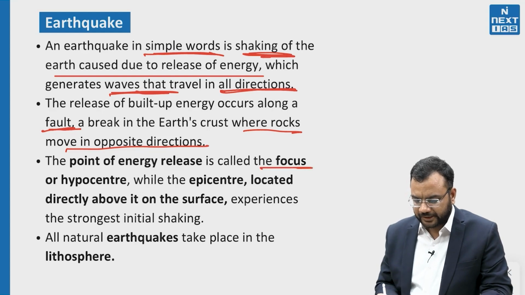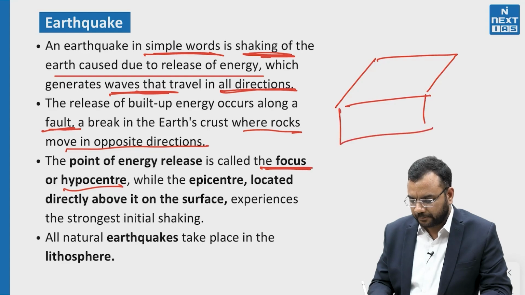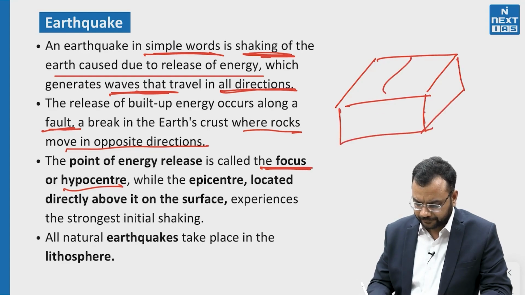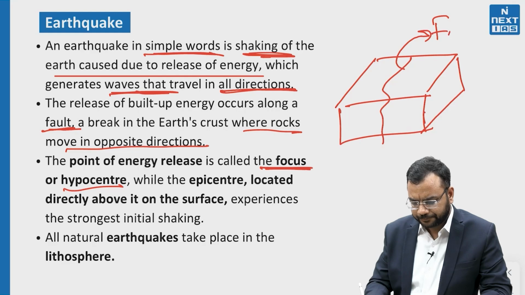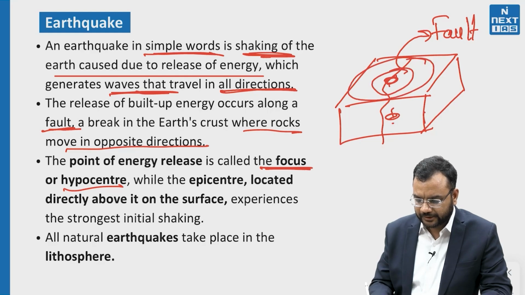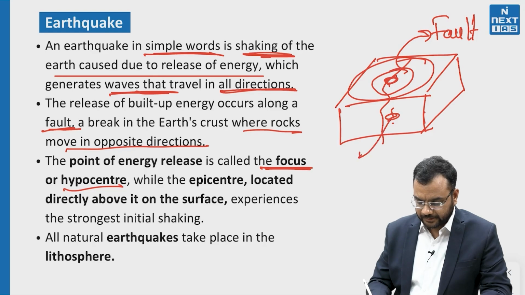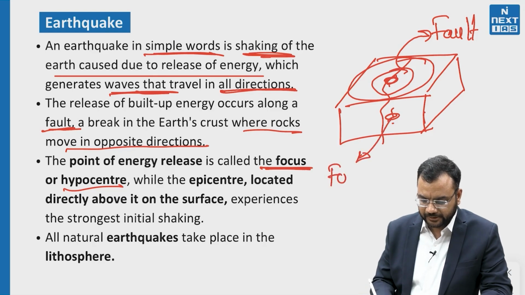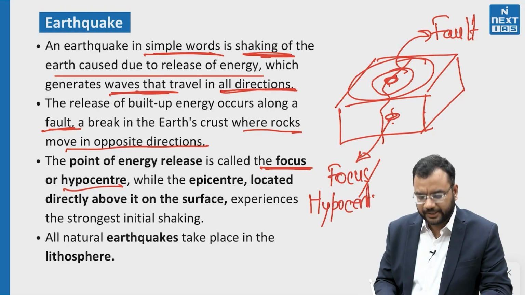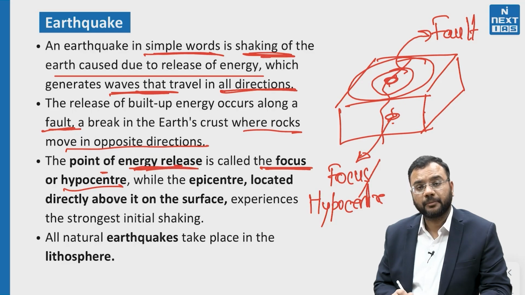The point of energy release is called the focus or hypocenter. Through a diagram, we can understand this in a much better and simpler way. This is our fault as highlighted in the diagram, and this is the wave which has been moving on. This below point is known as the focus or hypocenter, the point of energy release.